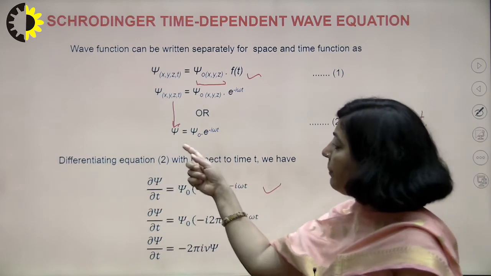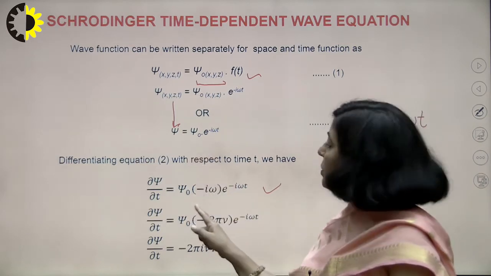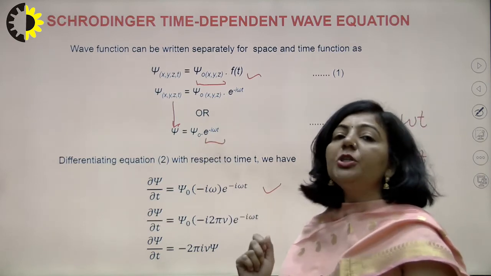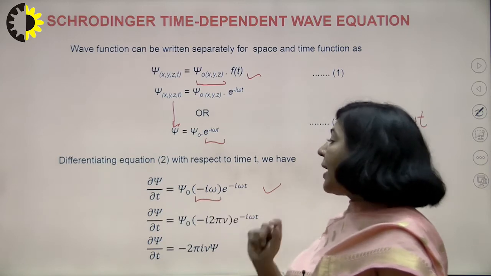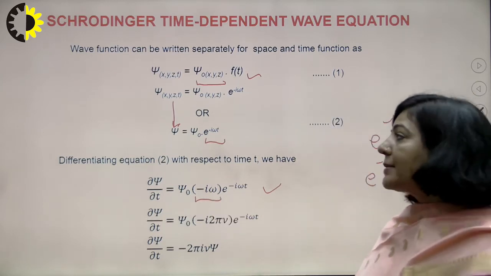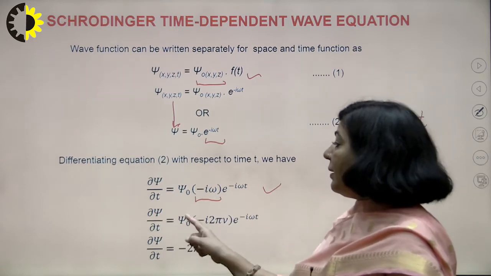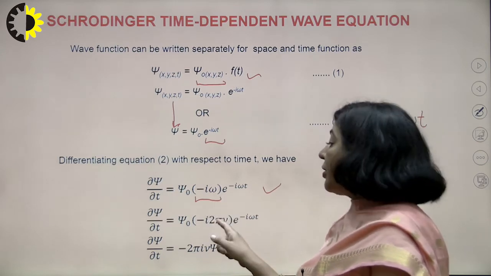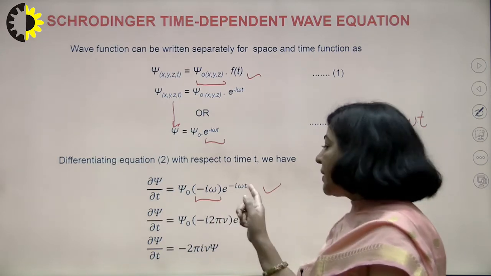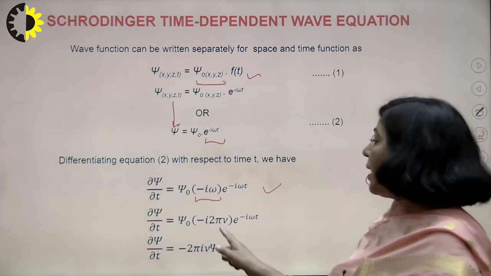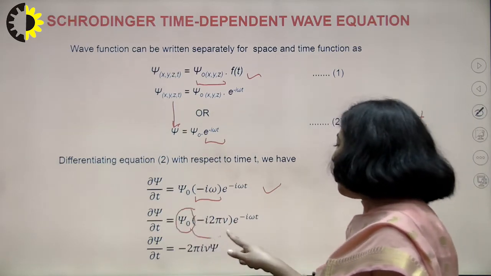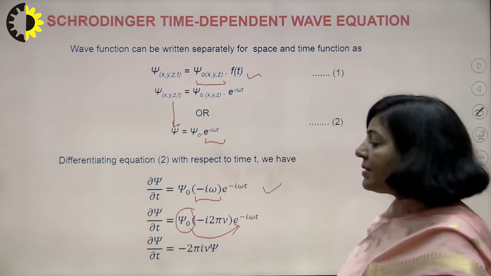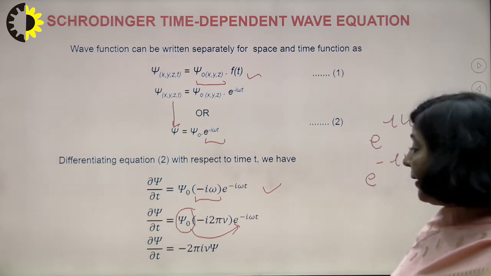So now the next step is, we are going to differentiate this equation number 2 with respect to t. If you differentiate with respect to t, then psi naught will remain constant, so that will remain as it is. And you know the derivative of an exponential is the exponential, but you are differentiating with respect to t, so you get minus i omega e raised to power minus i omega t as the derivative. So del psi by del t is psi naught times minus i omega e raised to power minus i omega t, and you know this omega is the angular frequency, which can be written as 2 pi times the linear frequency nu. This entire term, psi naught into e raised to power minus i omega t, is psi, so we are replacing it with psi. So your del psi by del t is minus 2 pi i nu into psi.